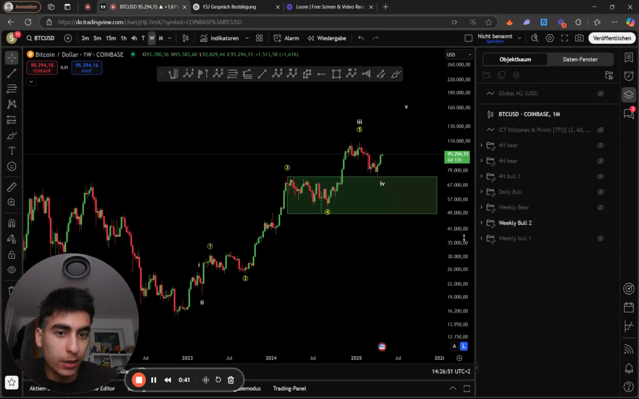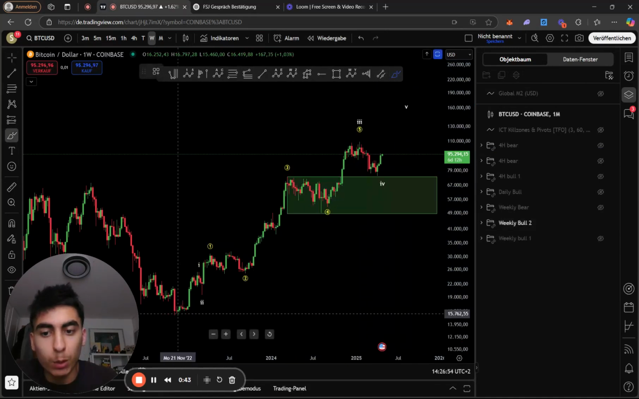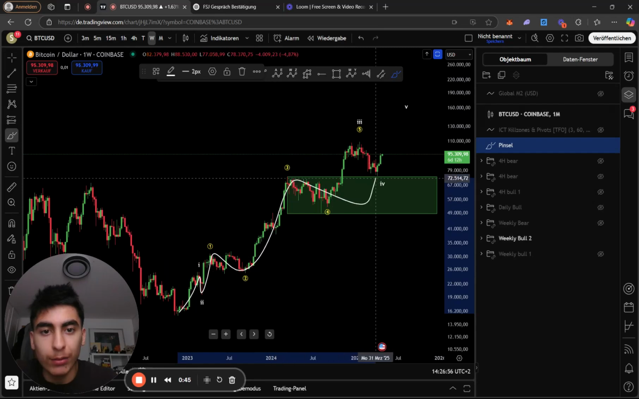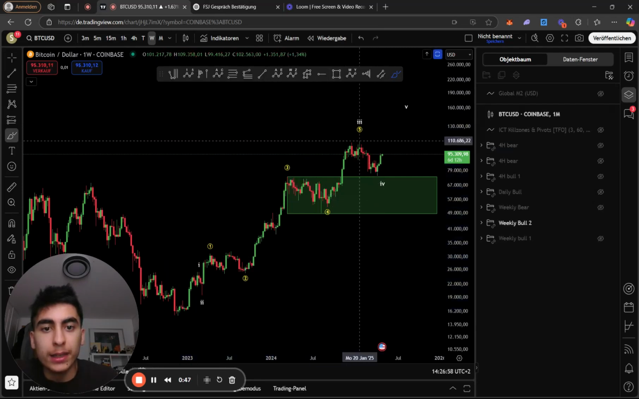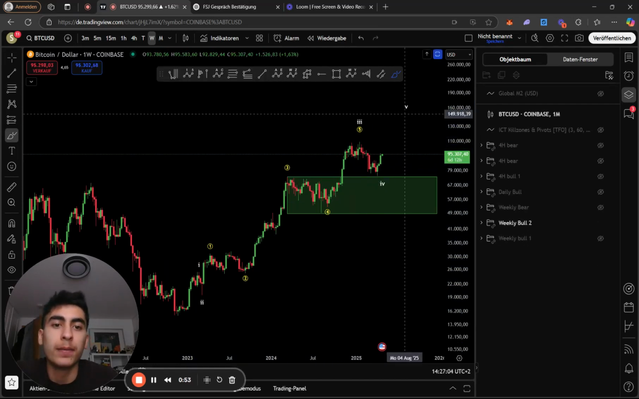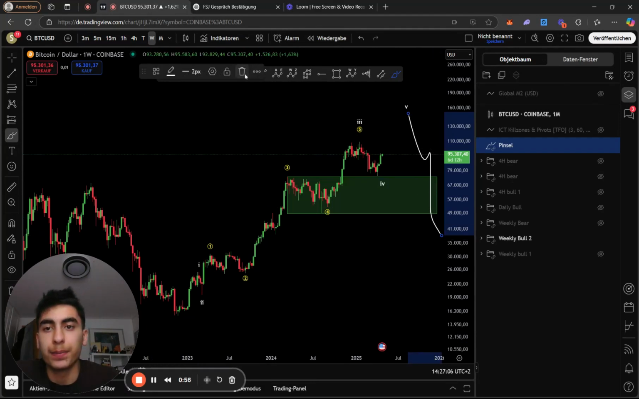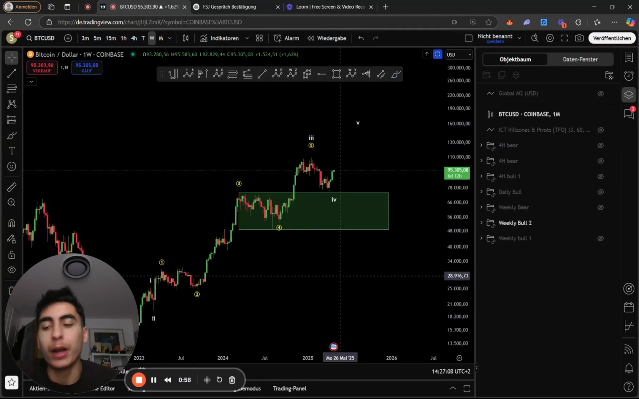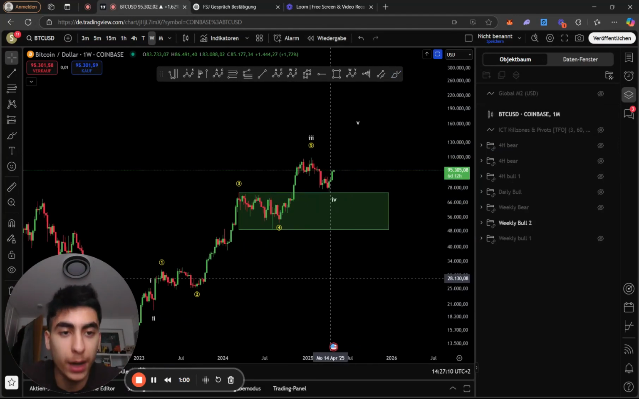Now, the more conservative way to count it is this one, where we have here double 1, 2, a 1, 2, 1, 2, 3, 4, 5. We are looking here at a wave 4, and right now looking up to the wave 5, which means one more all-time high, and then bear market. So either way, we are going to take out all-time highs.